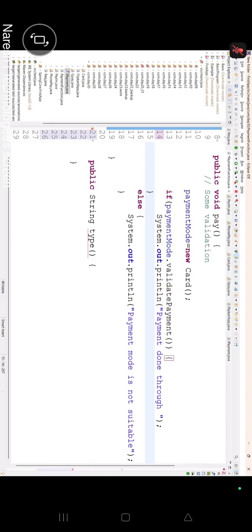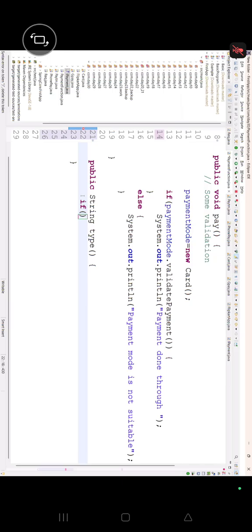Perfect. The type is not string. The type is class, na? That's why I am writing here an if condition. If the payment mode is an instance of Paytm or card here.